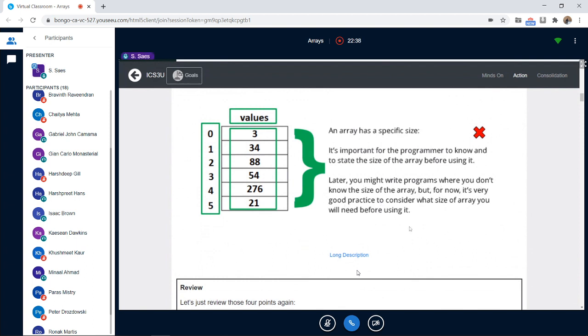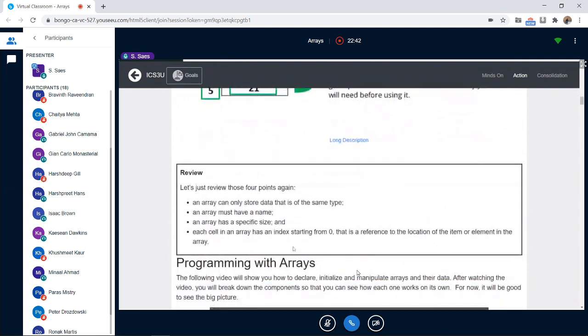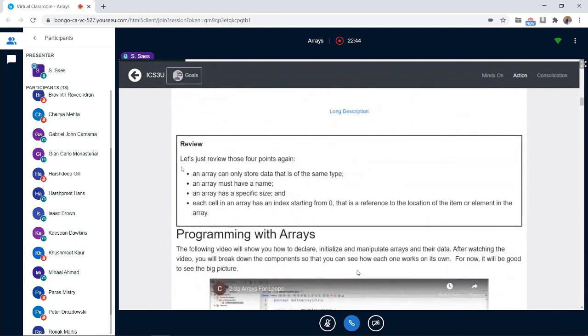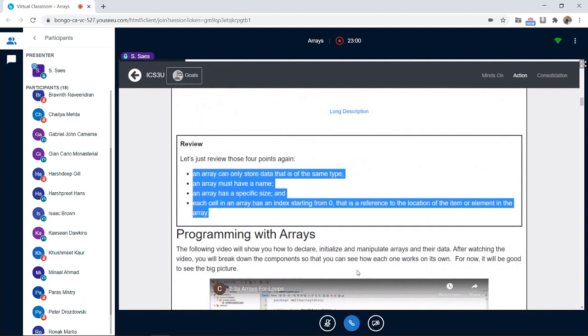Oh yeah, here it says the same thing. Okay, so this is an array. So just for the review here, they repeat the same thing. Okay, let's just review those 4 points again. So these are 4 important points about arrays. This is going to be on your test, okay? So you need to know these about an array.